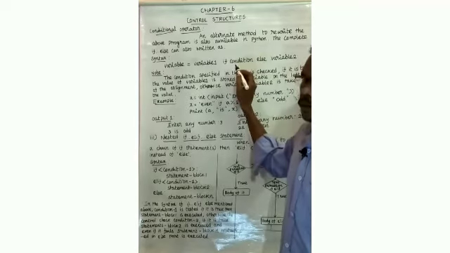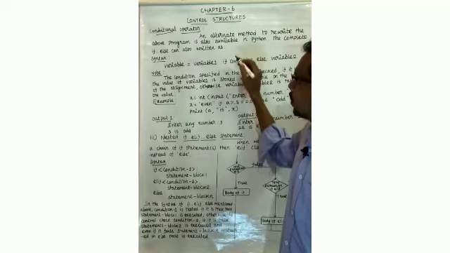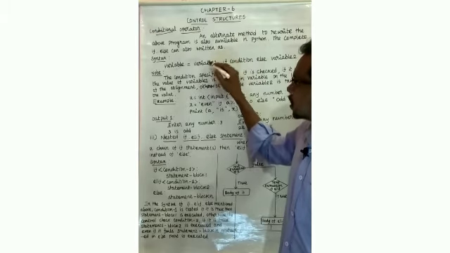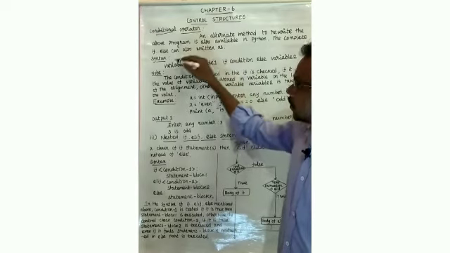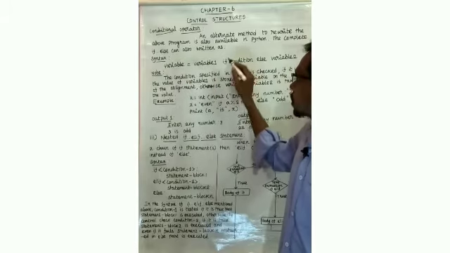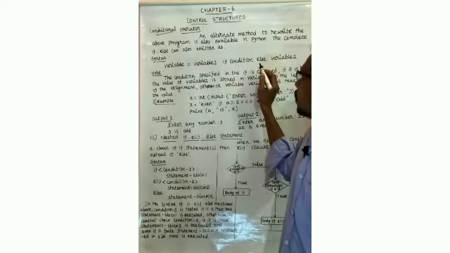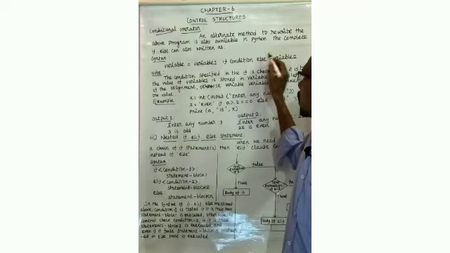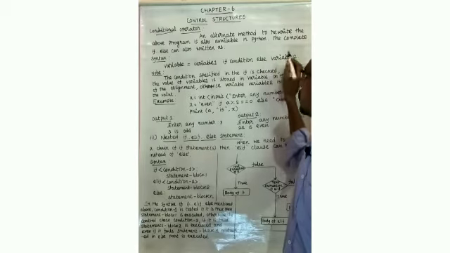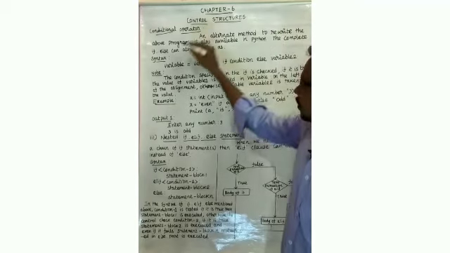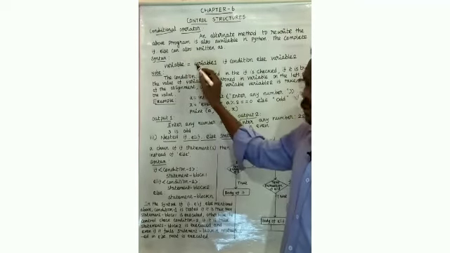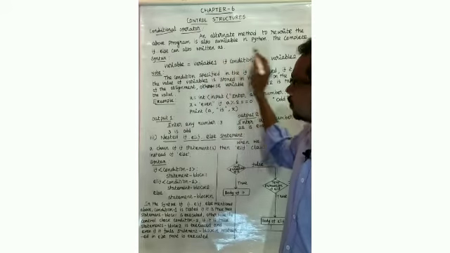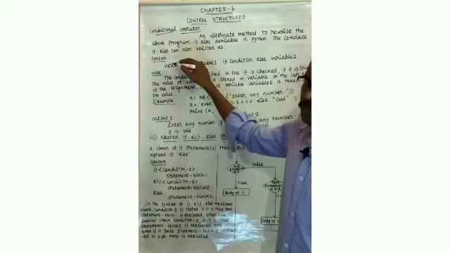Check the condition. If the condition is true, variable 1 will execute and the answer is stored in the variable. In case the condition is false, the else block will execute. In the else block, variable 2 will execute. After executing variable 2, the answer is stored in the variable, because equal is the assignment operator. The right hand side term is assigned to the left hand side term.